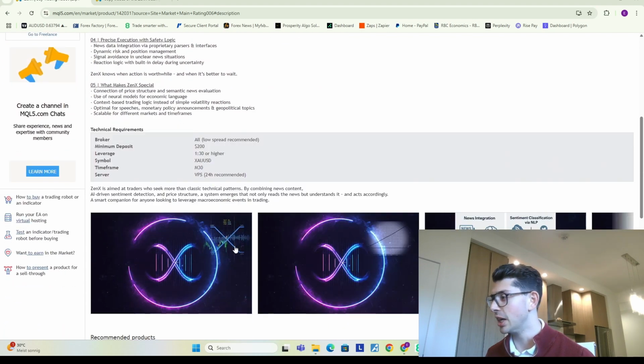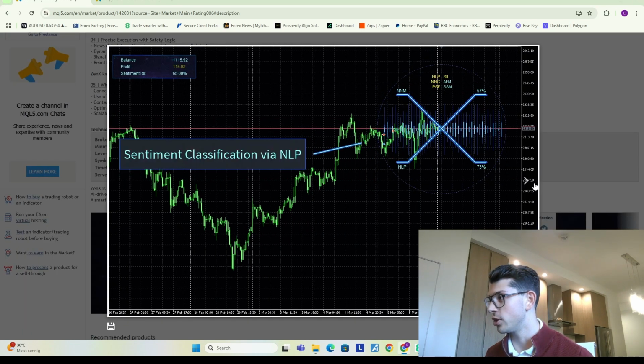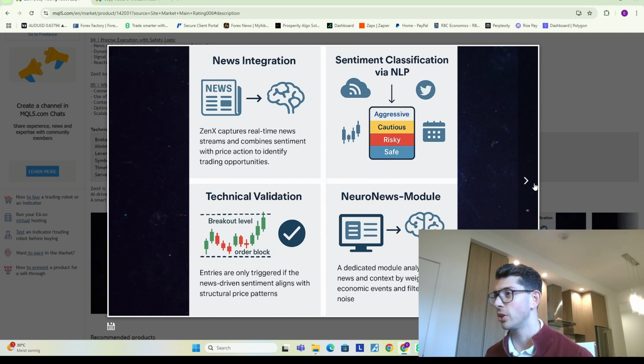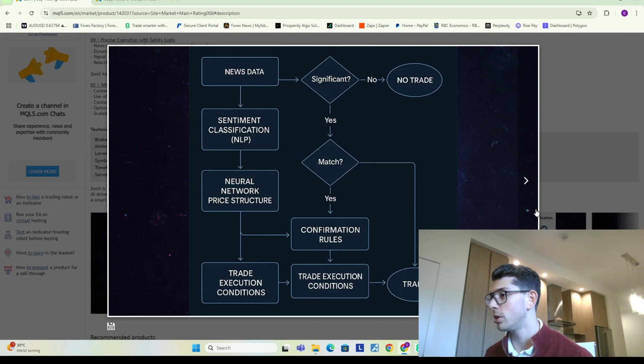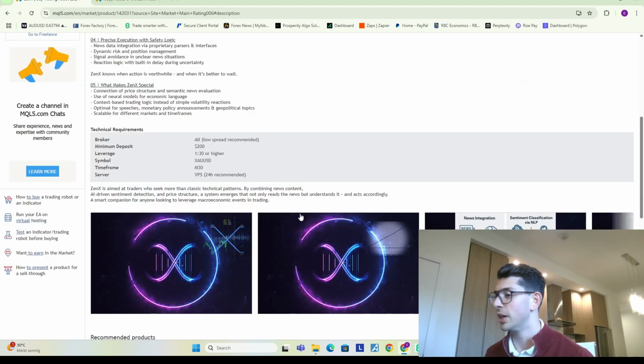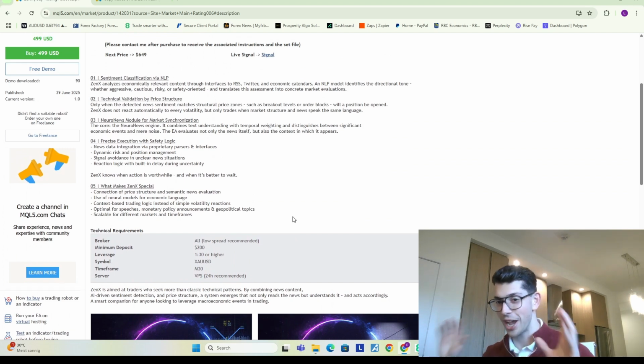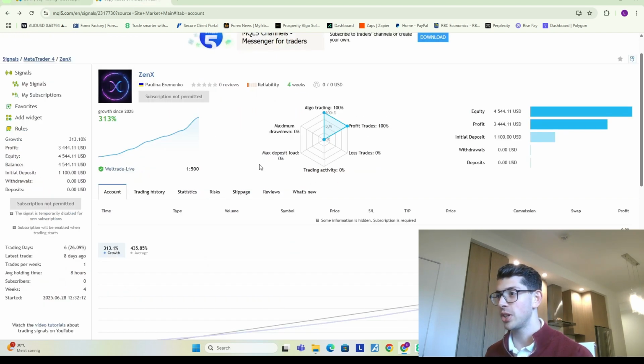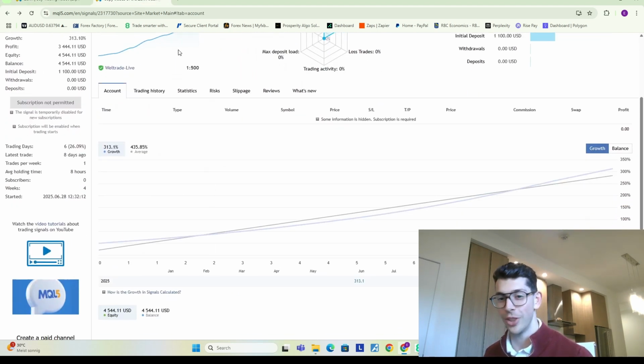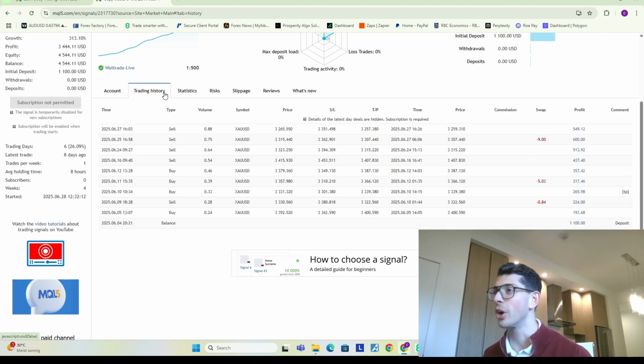And effectively here, there's not a tremendous amount of information being given. There's some fancy looking graphics. So it's saying, yeah, Neuro News module. So yeah, it looks a bit scammy to me so far because they're AI washing. They're putting AI everywhere, but they don't actually show you how they're going about using it. Looking at the signal here, it's on WellTrade, so that's a red flag. If you're new to the EA business, if you see WellTrade, that's a scam broker. Don't trust it.